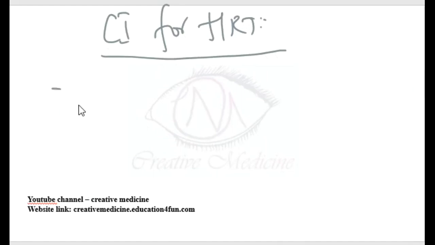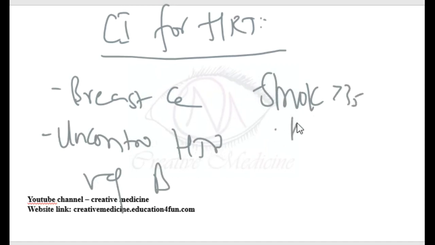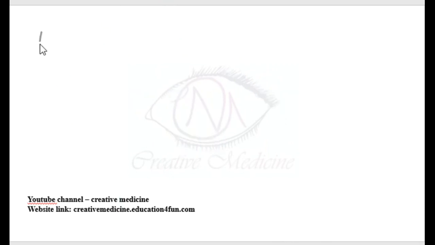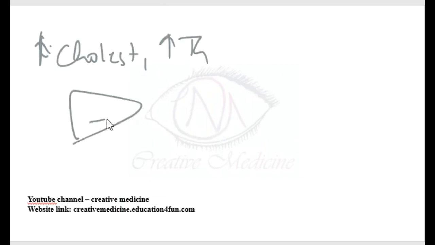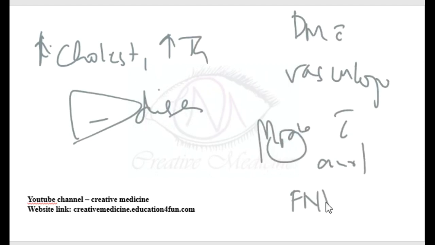Contraindications include breast cancer, uncontrolled hypertension, undiagnosed vaginal bleeding, smokers more than 35 years of age, history of thrombosis, embolism, coronary artery disease, or stroke, pregnancy, severely increased cholesterol or hypertriglyceridemia, liver disease, or cases of diabetes mellitus with vasculopathy, or if the patient has migraine with aura or focal neurological deficits. In all these conditions, hormone replacement therapy is contraindicated.